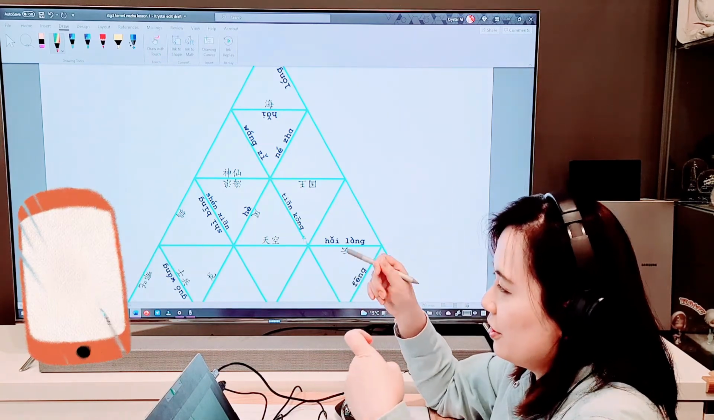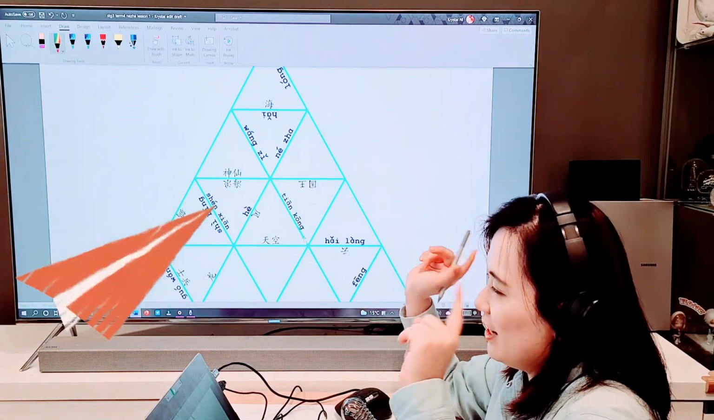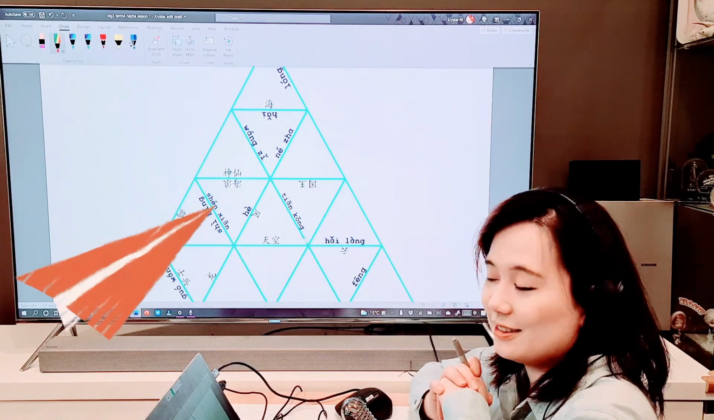Then take a photo, upload it to your Teams and show it to your teacher.